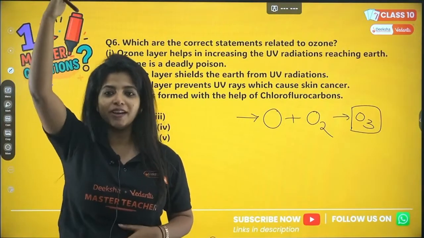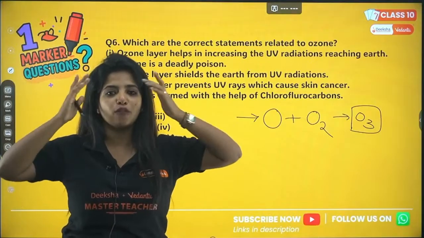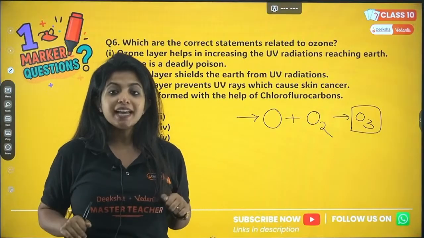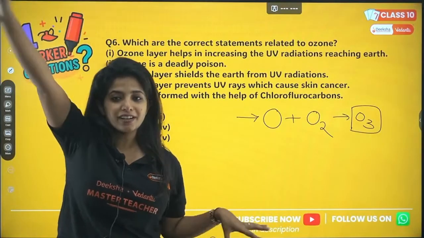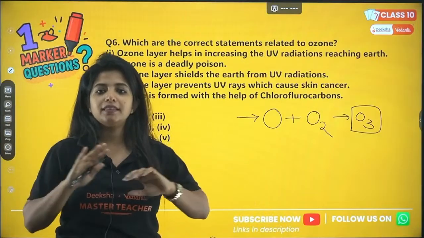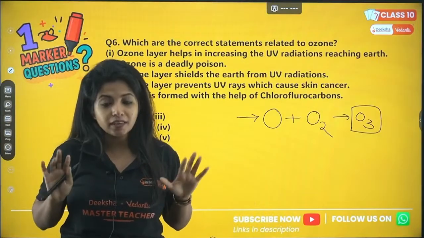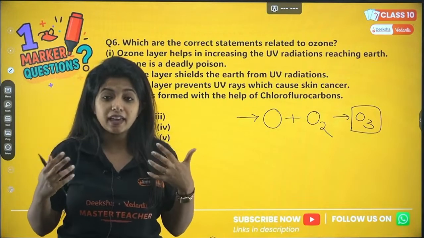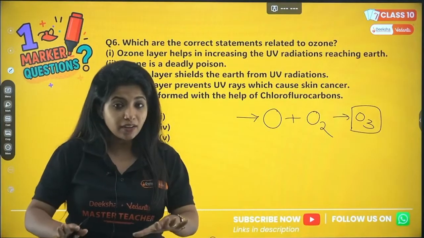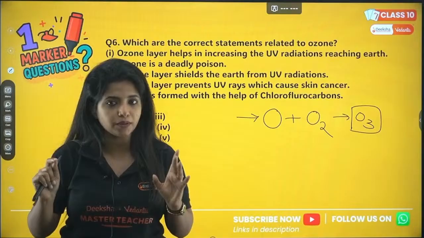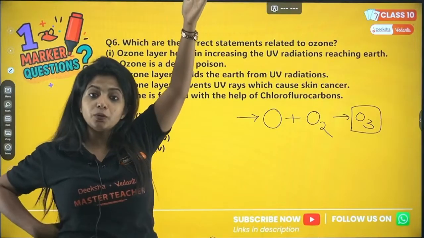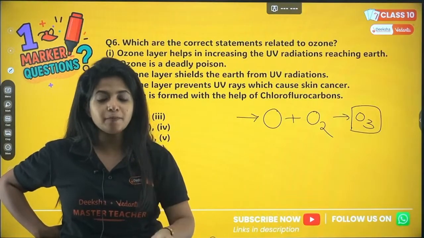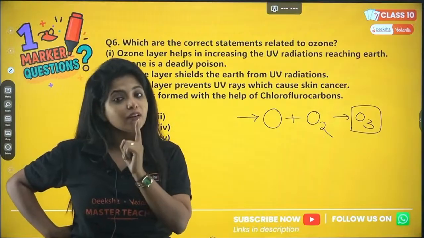It is a part of the different layers of your earth, my dear children. It can be a part of your stratosphere, or it can be on ground level. If it is there in the stratosphere, it is all cool. They are super good. They do amazing work out there. But if they are at ground level, they are not too good. They cause a lot of respiratory issues, cause a lot of cancer and defects like that. So at ground level, they are a deadly poison. Always remember. So it is usually said, at the top they are doing amazing work, right? Yes, they are. But can you ignore the fact that if they come down to the ground level, they are a deadly poison? No. So do not be confused there ever.